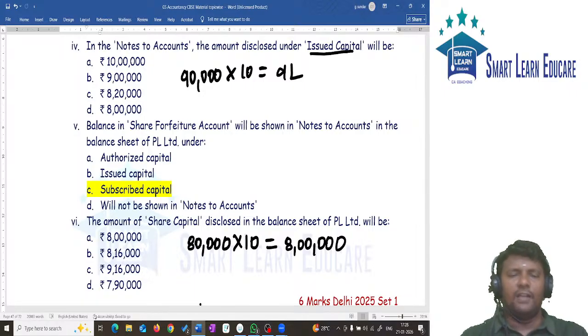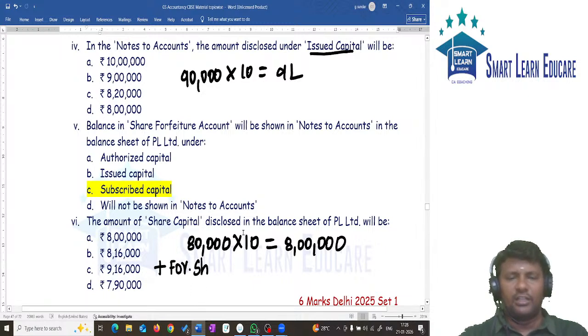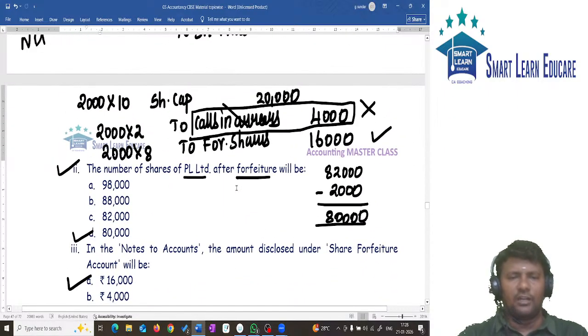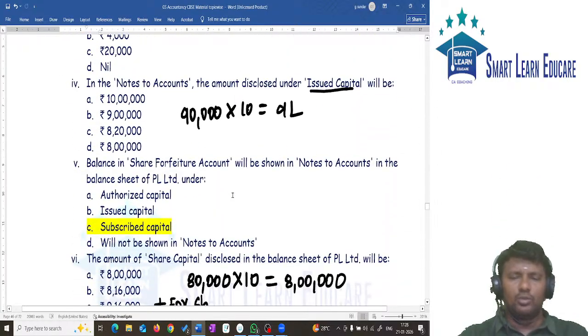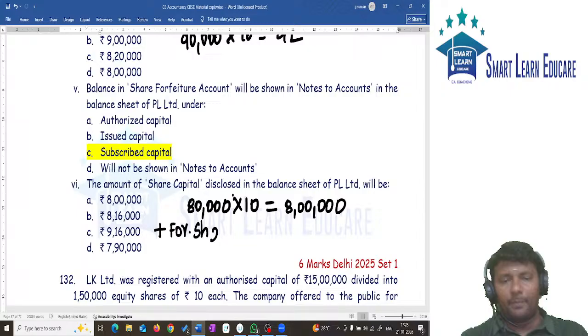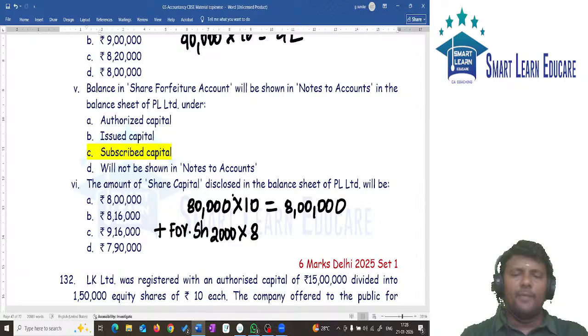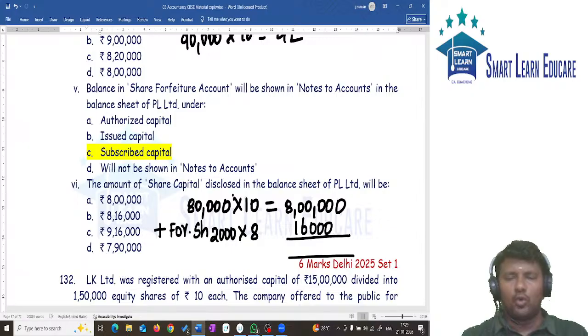With this amount of 8 lakh, what should be added? Forfeited shares account should be added. How much will be the balance in forfeited shares? 2,000 shares are forfeited by the company. For these 2,000 shares, 8 rupees is the amount paid by the shareholder. So 2,000 into 8 will give you 16,000. So the total amount to be shown in the balance sheet is 8 lakh plus 16,000. 8 lakh and 16,000 is the answer.